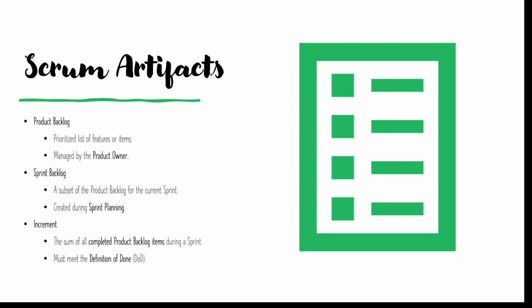Then we have the increment. Increment means the completed product backlog items during the sprint. Here we can see all the items in an accumulated or consolidated way. Here it should meet the definition of done. That means once it is done, it should be done, with nothing else remaining. Once it is done, then we can say our project has been completed.